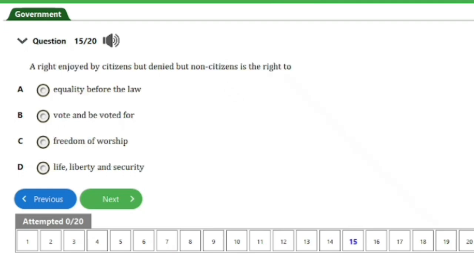So guys, the next question here is question number 15. It says, a right enjoyed by citizens but denied from non-citizens is the right to A. Equality before the law, B. Vote and be voted for, C. Freedom of worship, D. Life, liberty, and security. So guys, the answer to this question is option B. Only the citizens have the right to vote and be voted for. So that's it for this question. Let's head on to the next question, guys.